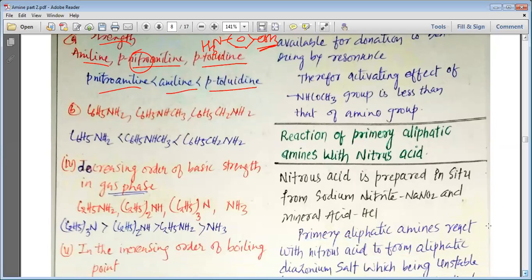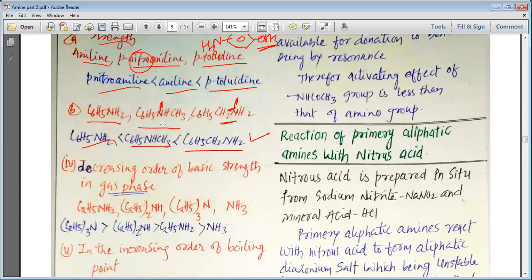Same, my dear students, in the increasing order of their basicity, if you want to arrange them, you can look that here we have normal aniline, here with this nitrogen one CH3 group is present, and here this nitrogen has got two hydrogens, but a CH2 group is bonded to it, and that is why we can say that this CH2 is directly bonded to the nitrogen, and that is why the phenylmethylamine is most basic, and then it comes to the N-methylaniline and finally aniline.